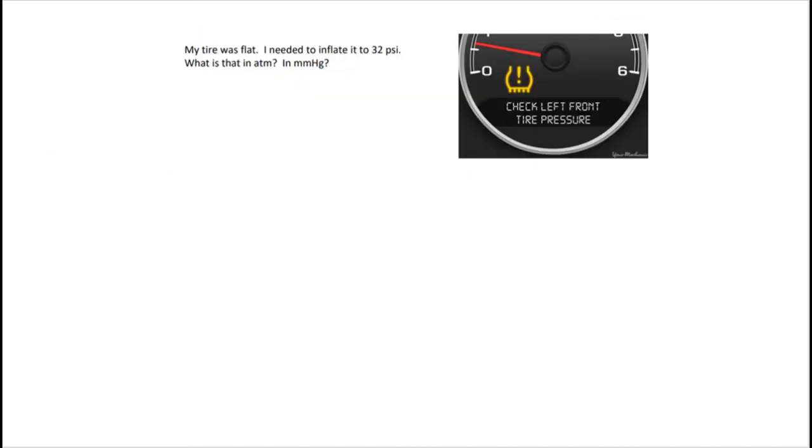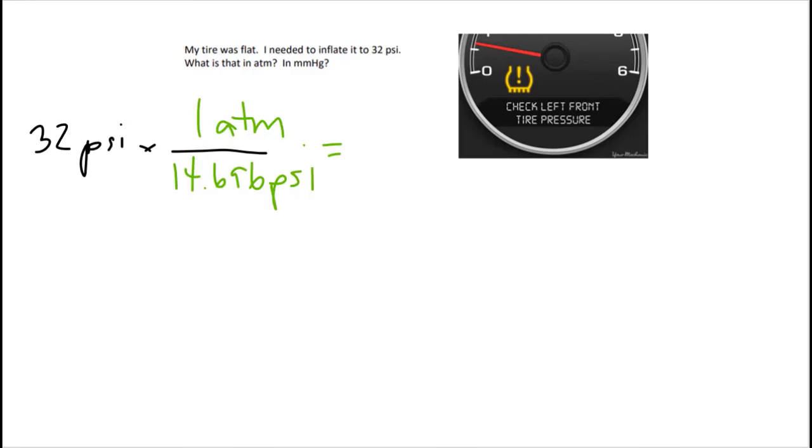Okay, here is a real world example. Let's say I have a flat tire and I need to inflate it to 32 psi. What is this in atm and what is that in millimeters of mercury? So again, if you can pause and try to set these 2 problems up. All right, hopefully you looked back on your notes to see that there was 14.696 psi in 1 atmosphere, and because I have psi, I need psi down here to cancel those units out. So 32 times 1 divided by 14.696 should give me, my calculator would tell me